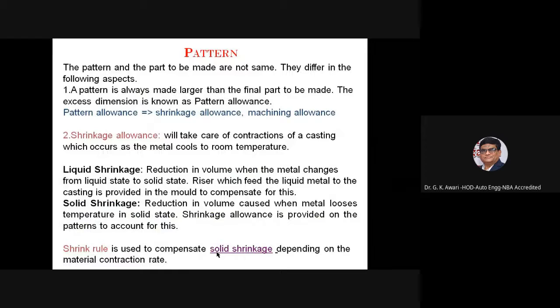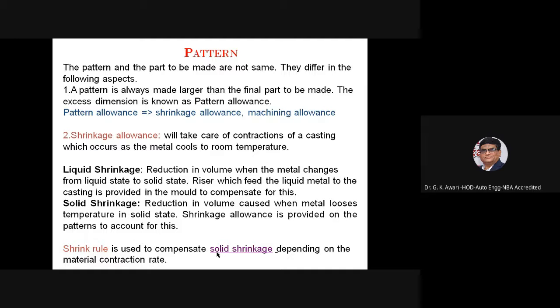Then the pattern and the part to be made are not the same, they are different in the following ways. What are the differences? A pattern is always made larger than the final part to be made, because of the excess dimension, which is known as the pattern allowance. So pattern allowance consists of the shrinkage allowance or the machining allowance.